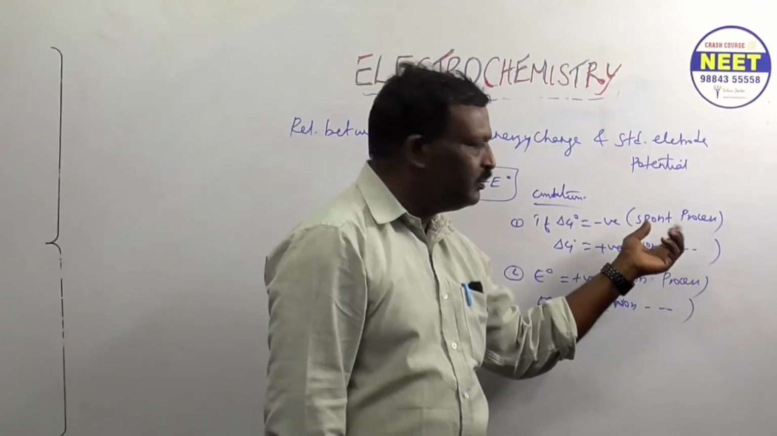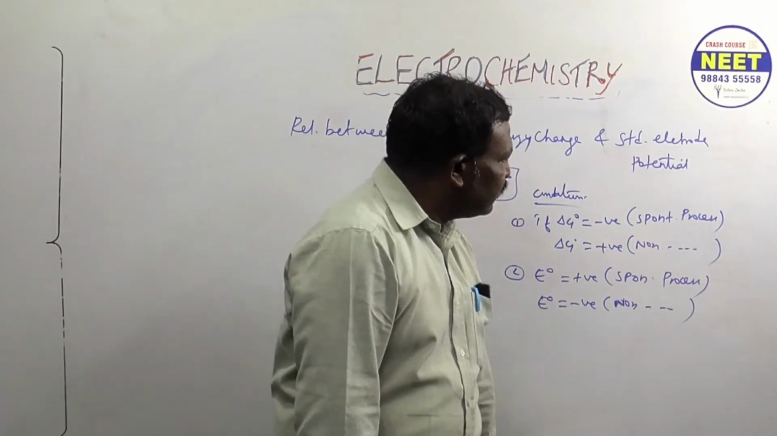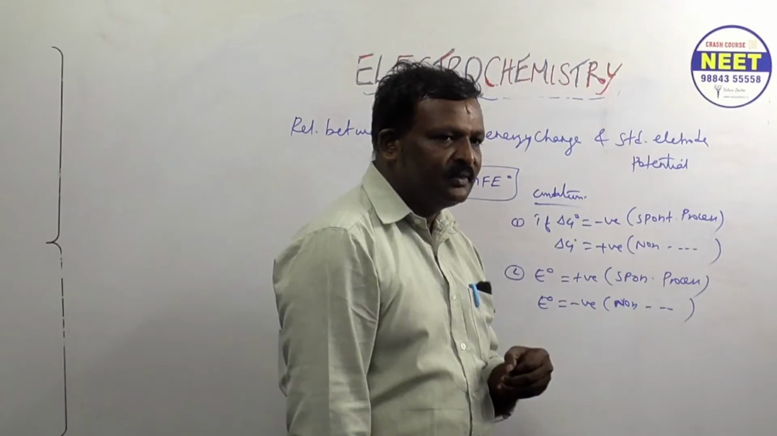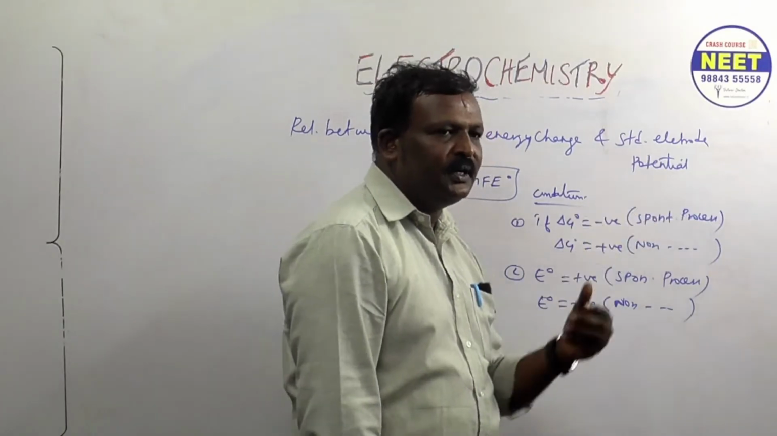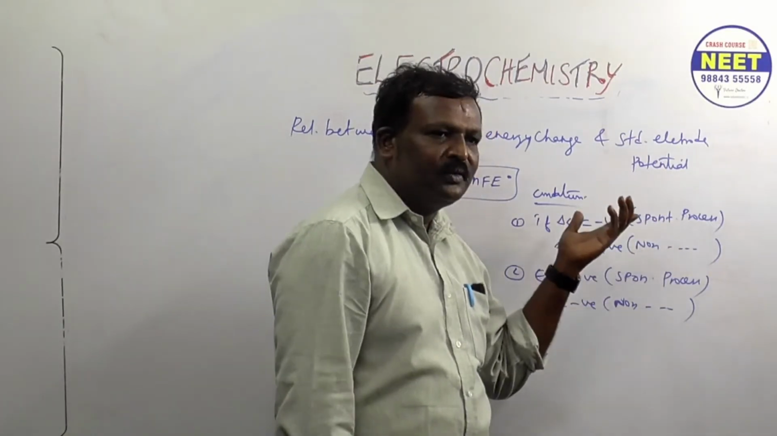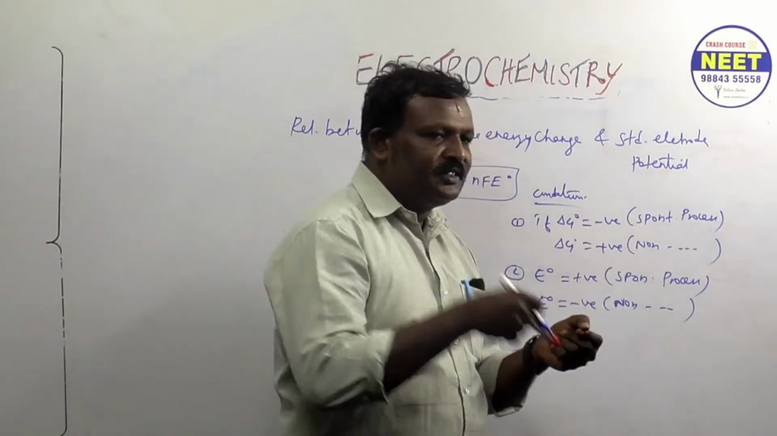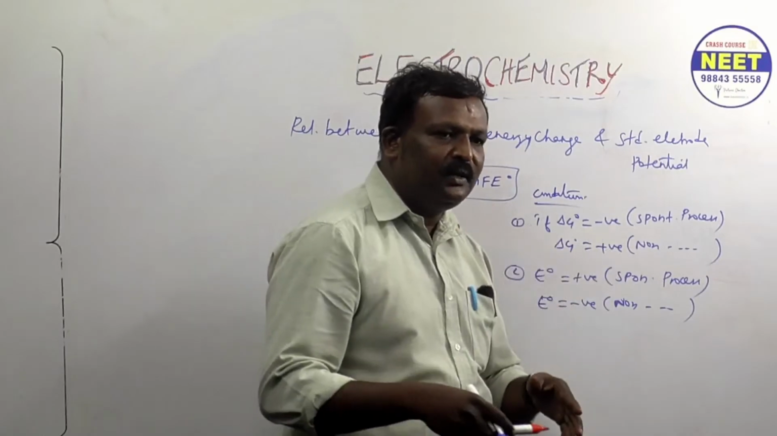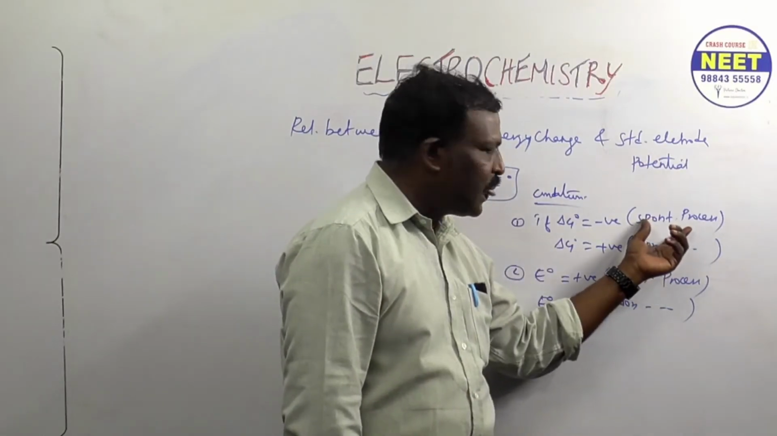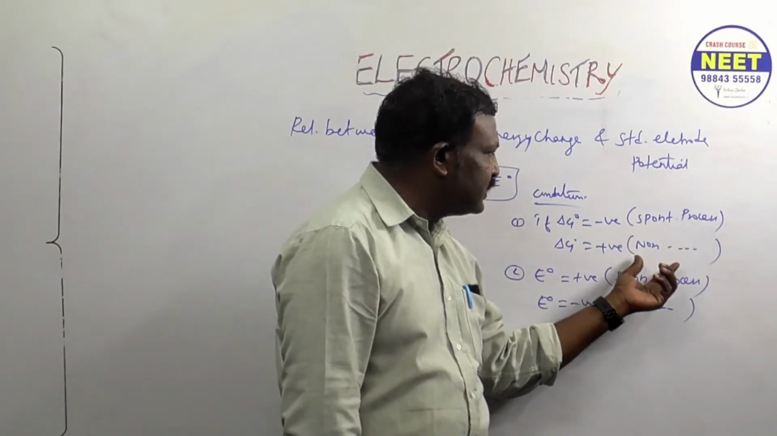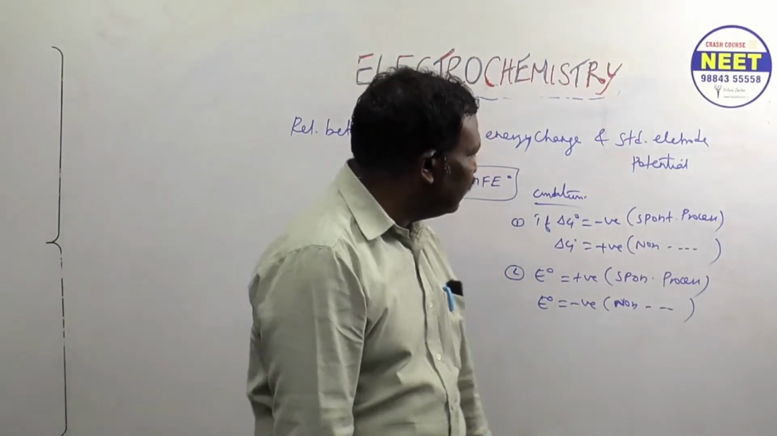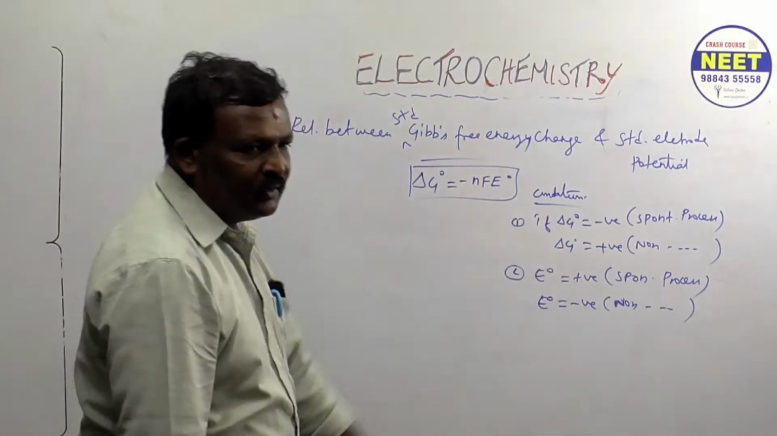All the toppers are spontaneous students. All the first rank holders are spontaneous. They will study on their own, without any stimulation. If it takes place naturally, it's called a spontaneous process. If it does not take place naturally, it's called a non-spontaneous process. Understood?